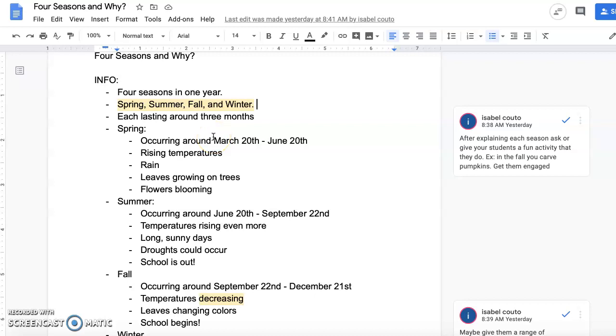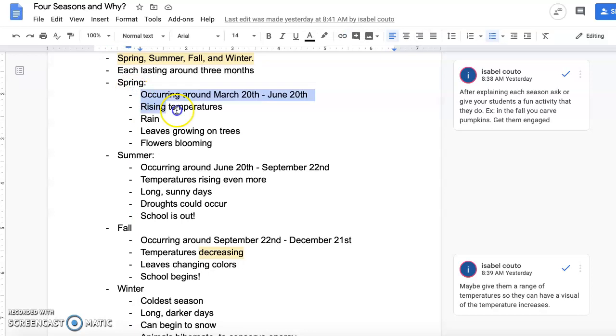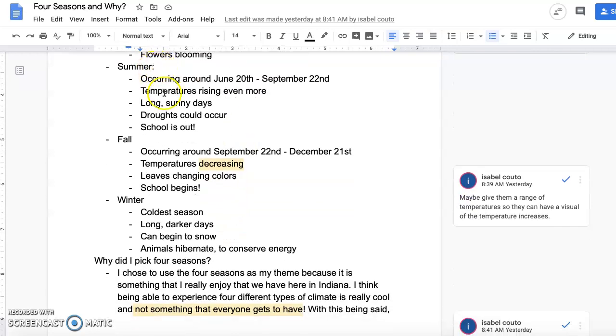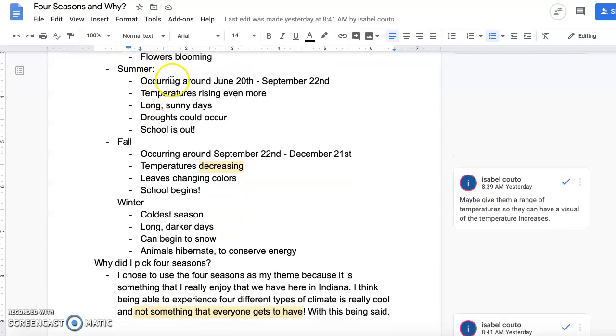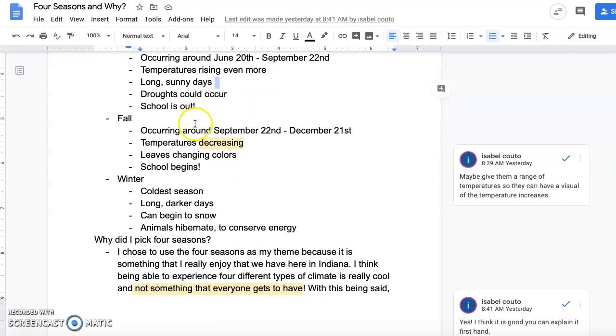There's four seasons in 1 year: spring, summer, fall, and winter. And then I explained each of them here. So we have spring lasting from around March 20th to June 20th. Summer occurs around June 20th to September 22nd. In the summer, there's long sunny days, school's out. Fall, the temperatures are decreasing, and it's occurring around September 22nd to December 21st.